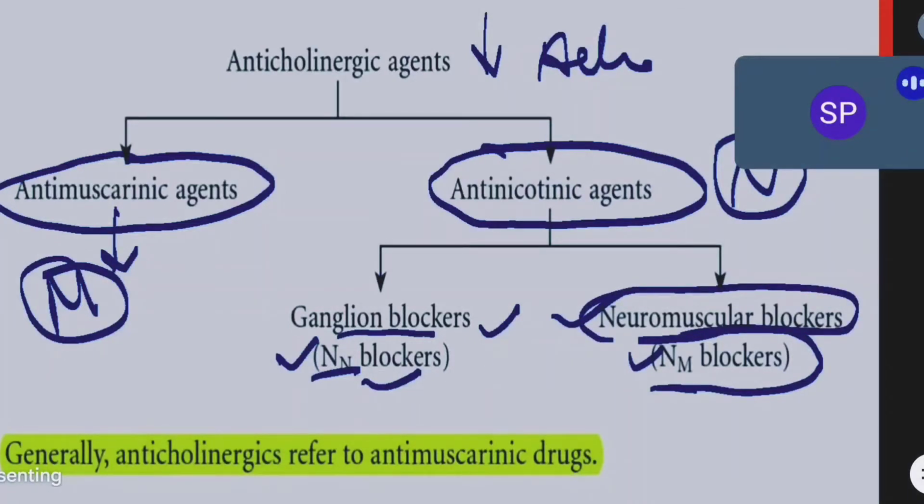So in anticholinergic drugs, we have two types: antimuscarinic and antinicotinic. Okay, you should not confuse these terms. In anticholinergic drugs, particularly, we focus on antimuscarinic drugs only. Anticholinergic means antimuscarinic, because antinicotinic drugs are very rarely used in hospitals. Okay, so let me try to classify the antimuscarinic drugs.